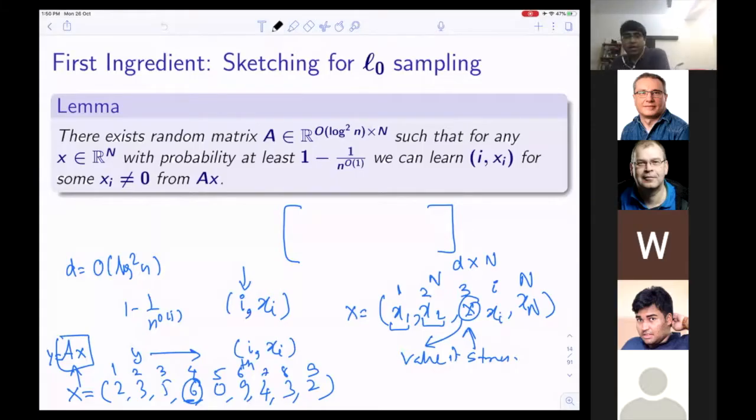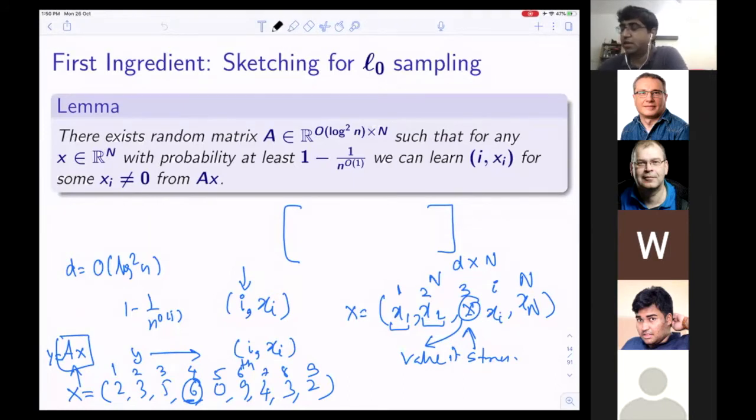So last time we did dynamic connectivity, and the main ingredient which we had was this sketching for L0 sampling. So we'll try to finish the proof of this particular lemma, and then we'll go on to do today's lecture.